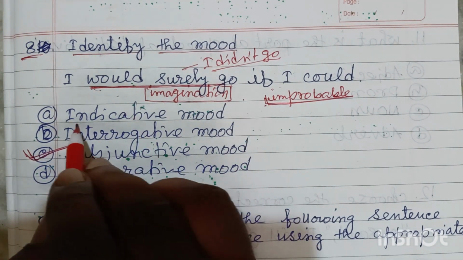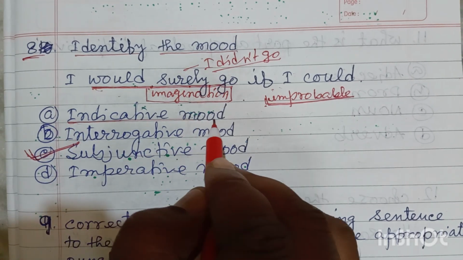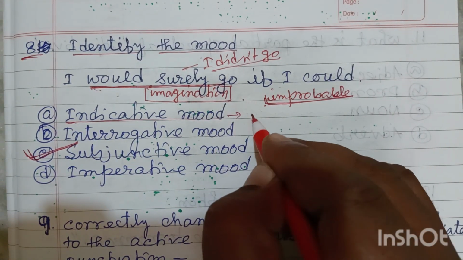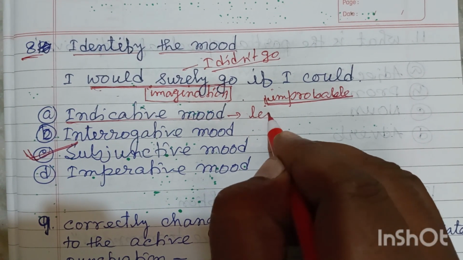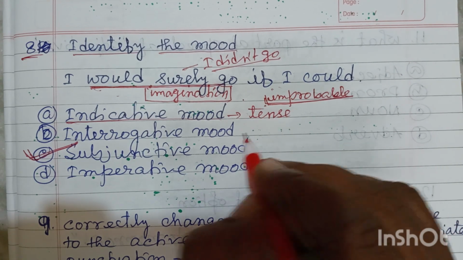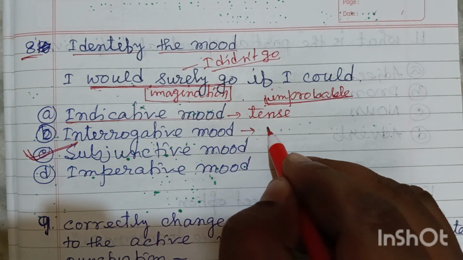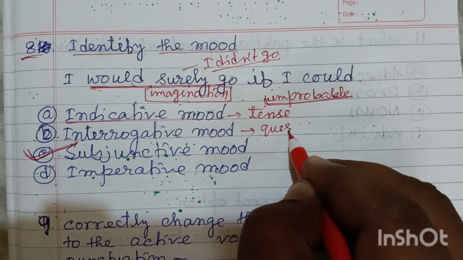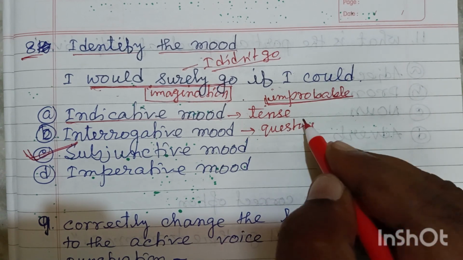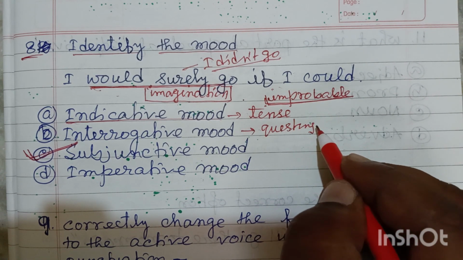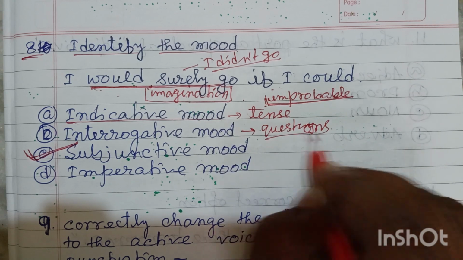Friends, indicative mood, you know about indicative mood, which shows the time of action or which shows the tense. Interrogative mood, you know, is used for asking questions.